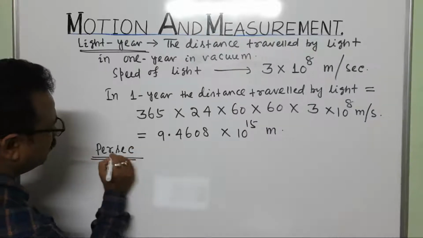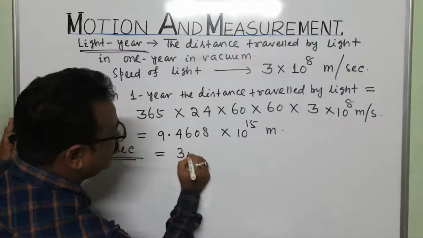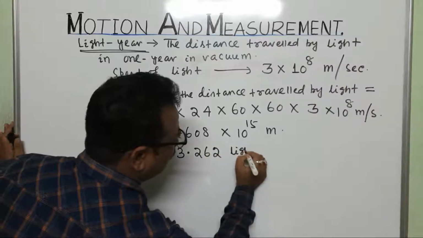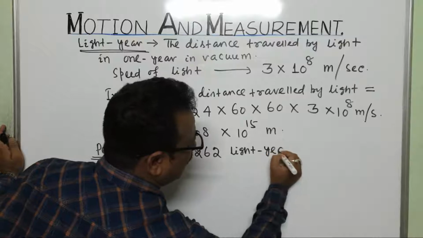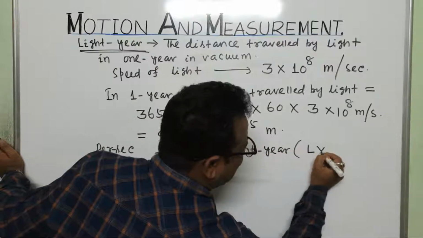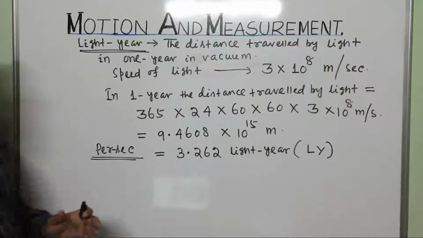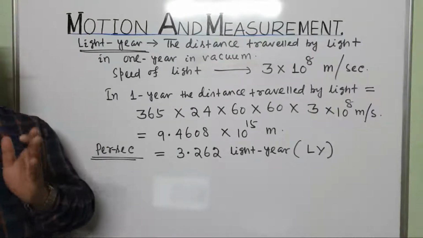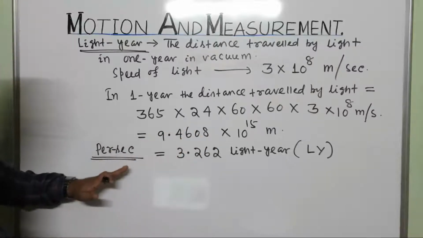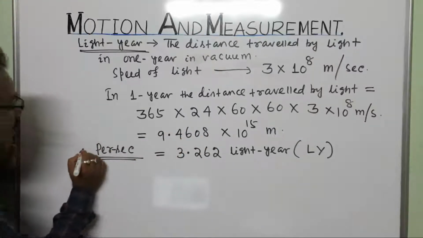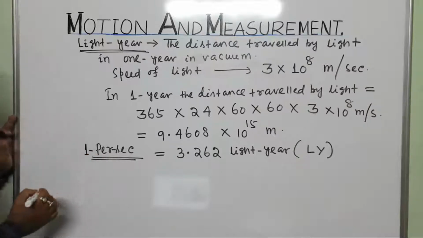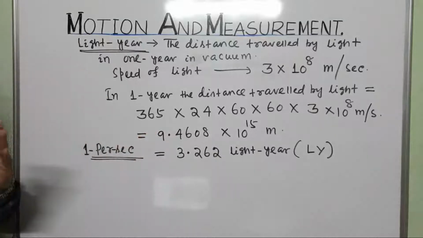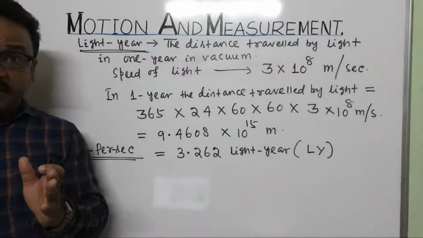Now you will say parsec. Parsec is equal to 3.262 light year. Light year is shortly written as LY. So, 1 parsec is equal to 3.262 light year. Light year means the distance traveled by light in 1 year in vacuum.